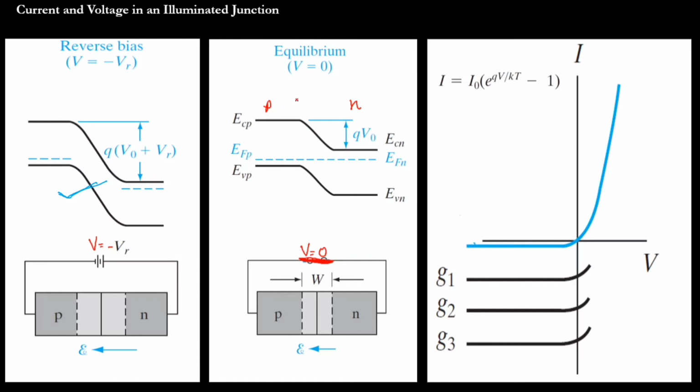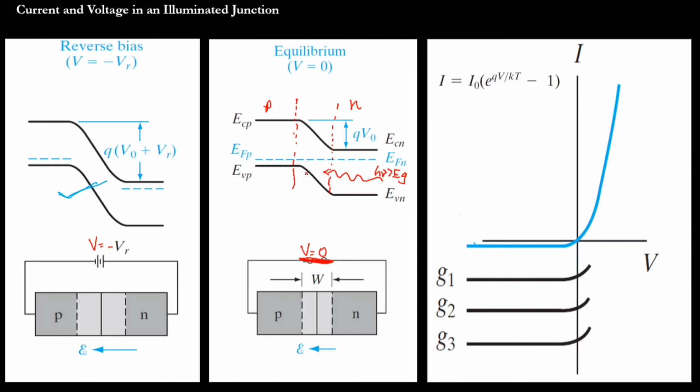Okay, so here also we can have a transition region. I can mark a transition region here. When a photon with energy h nu falls on the junction, the energy of the photon should be greater than the energy gap.